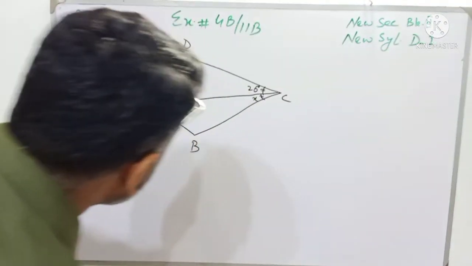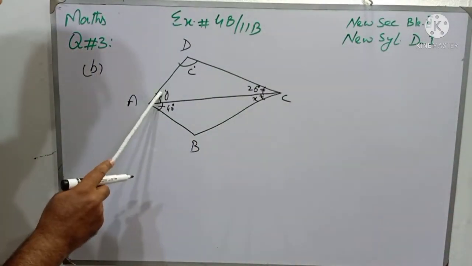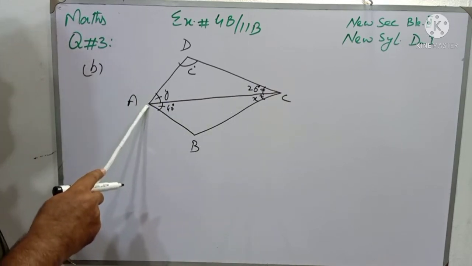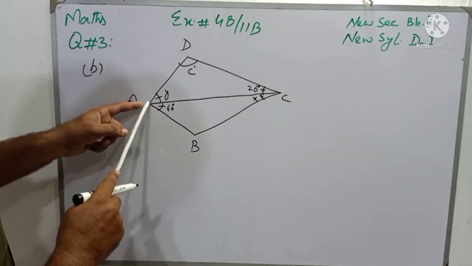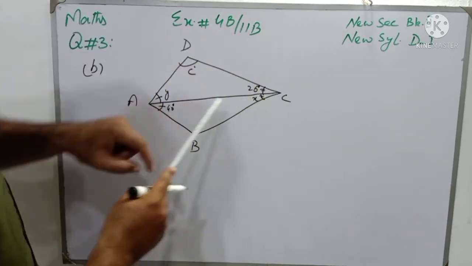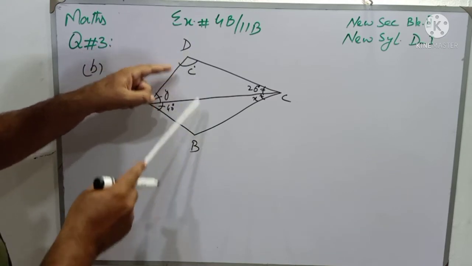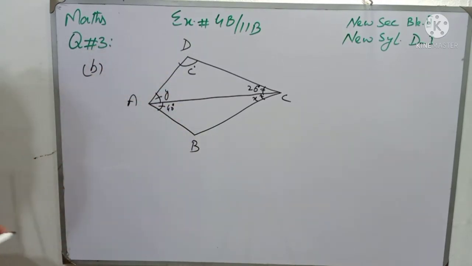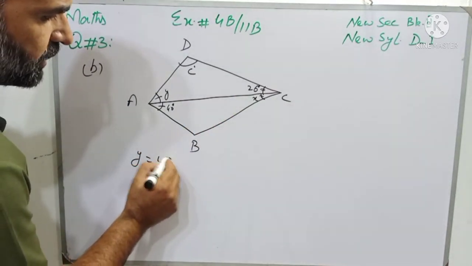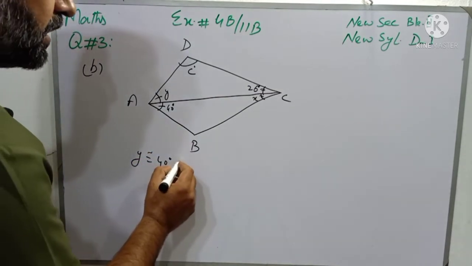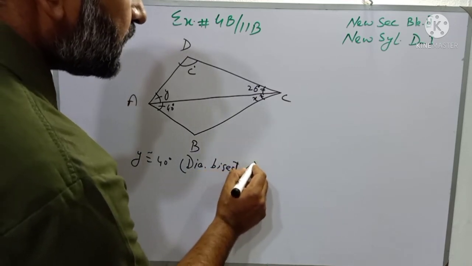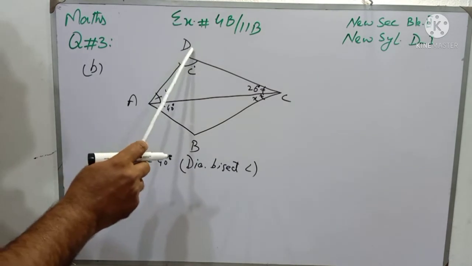Here I am going to explain. This Y is equal to 40 degree. Reason is diagonal of kite bisect the angle. Bisect each angle. I mean to say, if we join AC, then line AC will bisect angle A as well as angle C, and if we join DB, then DB will bisect angle D and angle B. So students, first we will write Y is equal to 40 degree, and reason is diagonal bisect the angle. Students, it is the characteristic of the diagonals of kite.